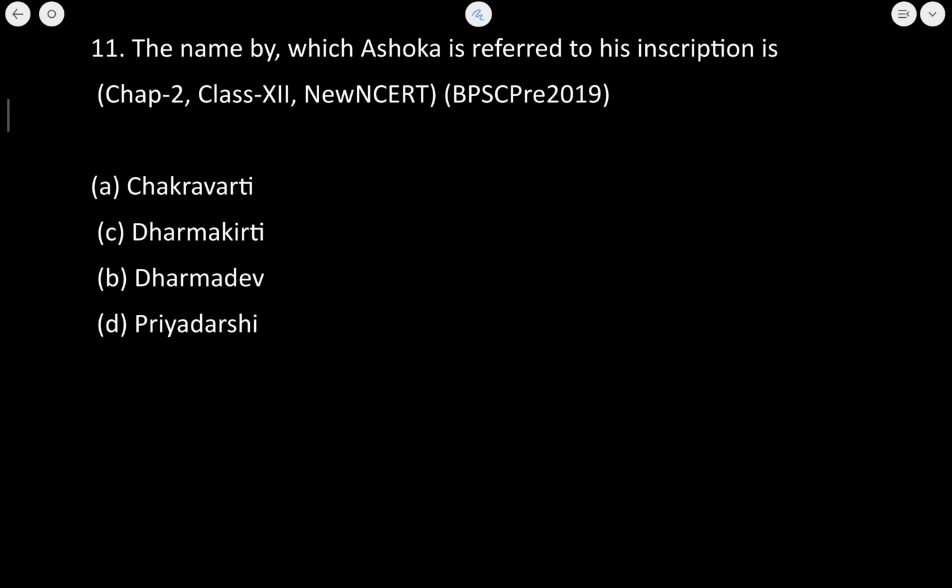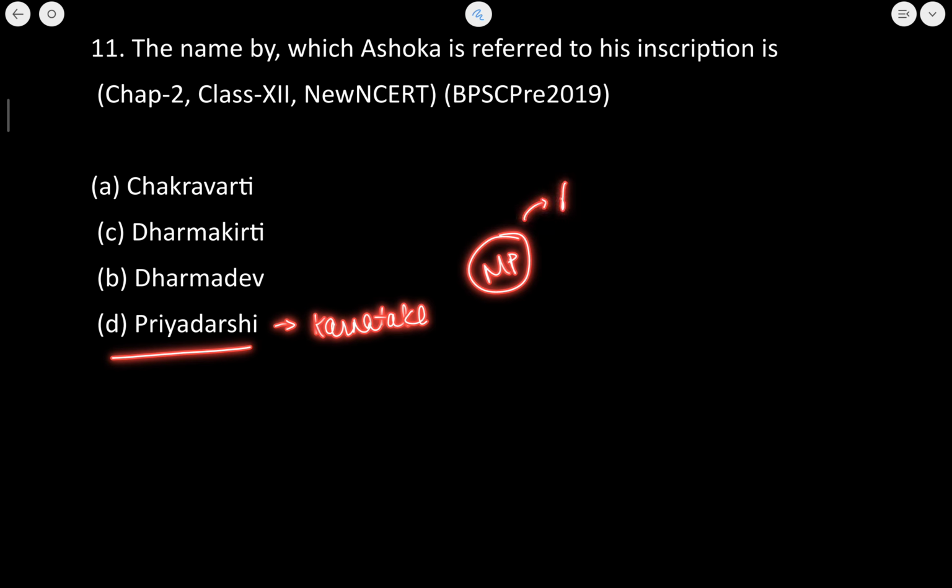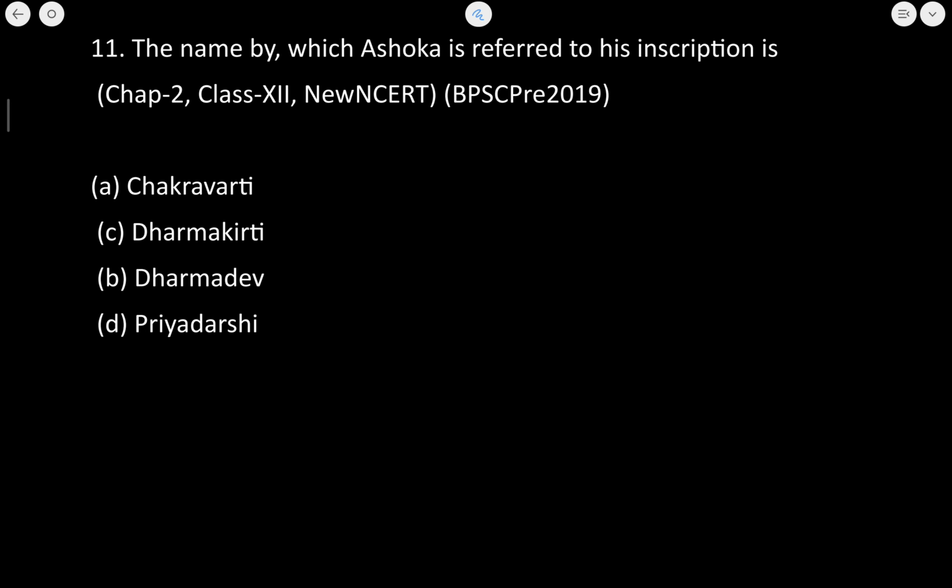Now next is, the name by which Ashoka is referred to in his inscription is Devanam Priya Dasi. This I already told you. It was the Devanam Priya Dasi, the name that he took. Okay. Many of the inscriptions are found in Karnataka and one in Madhya Pradesh. Which one? The Gujarra inscription, which is found in Madhya Pradesh, also says this.